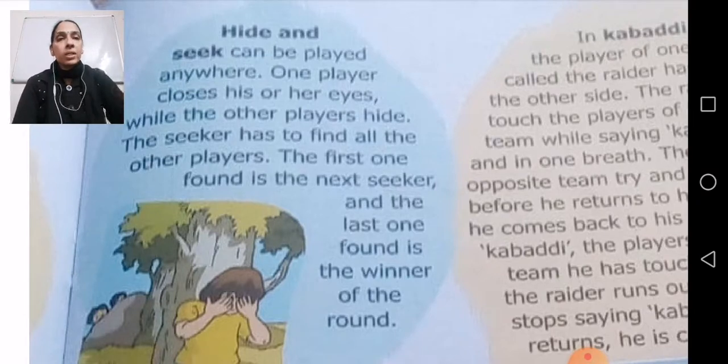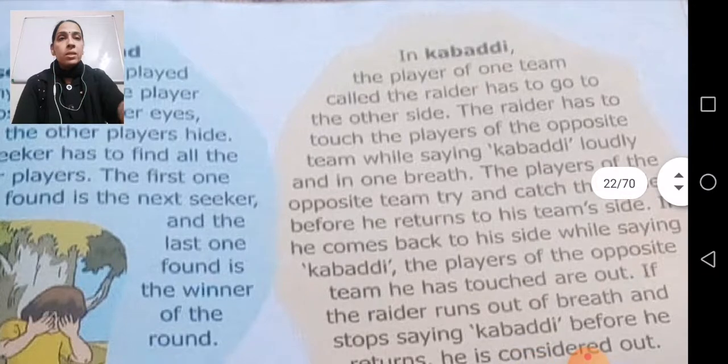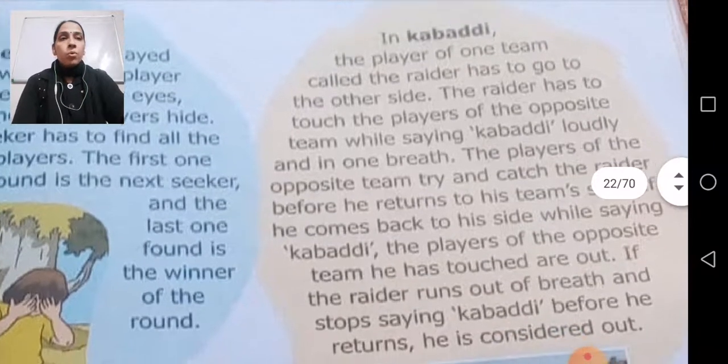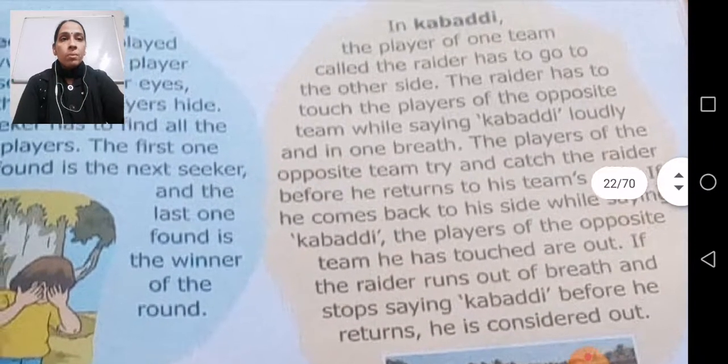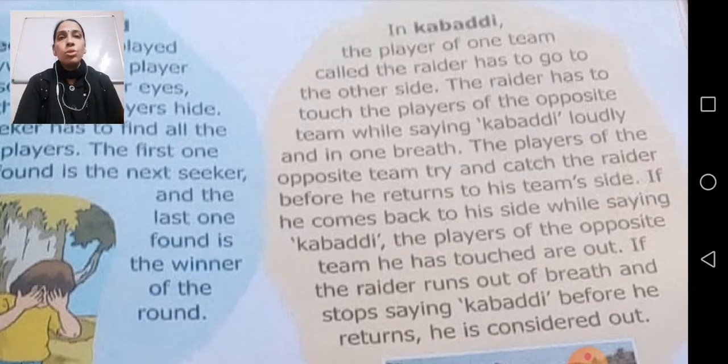Now we'll come to next, that is Kabaddi. I hope you all have heard about Kabaddi, but there are certain rules of playing Kabaddi that we are going to see right now. What are the different rules of playing Kabaddi?